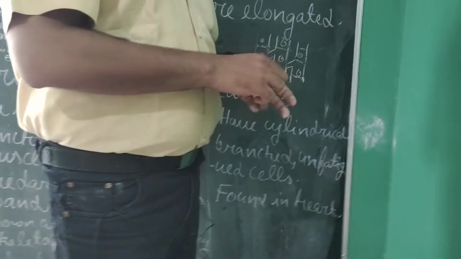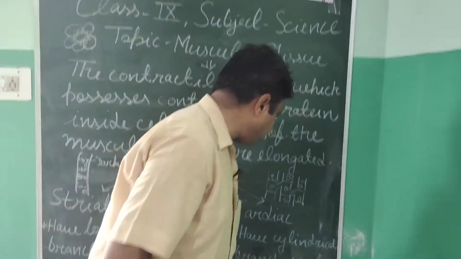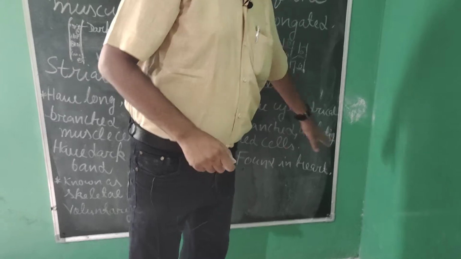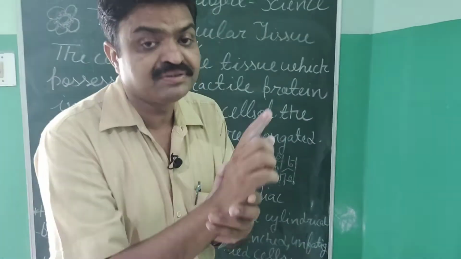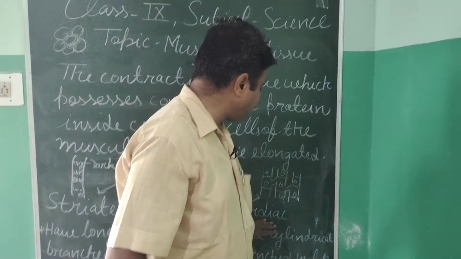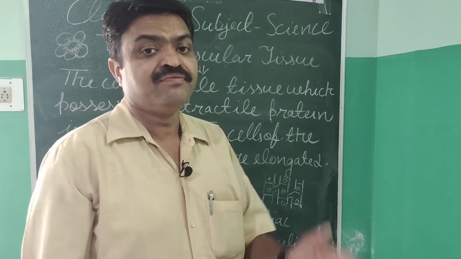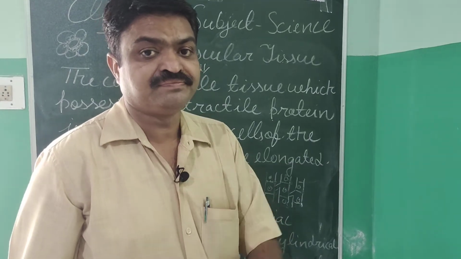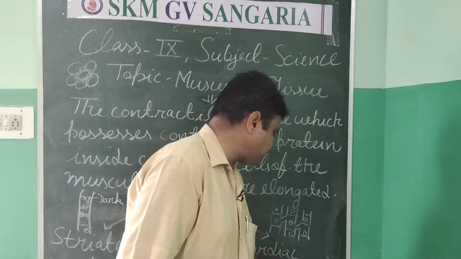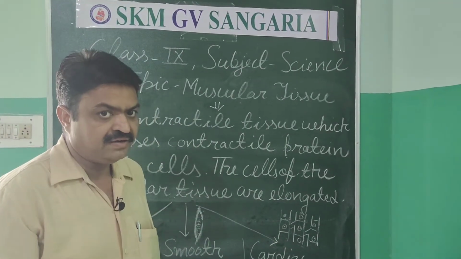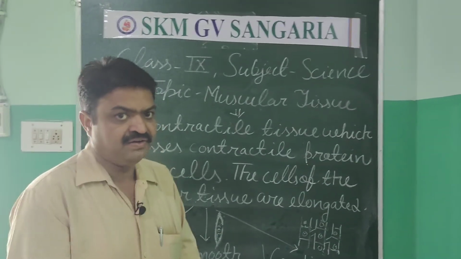They have branched structures. And they have unfatigued cells, meaning their cells do not feel tiredness. They work regularly without any stoppage. That's why we say they have unfatigued cells, and they are mainly found in our heart.